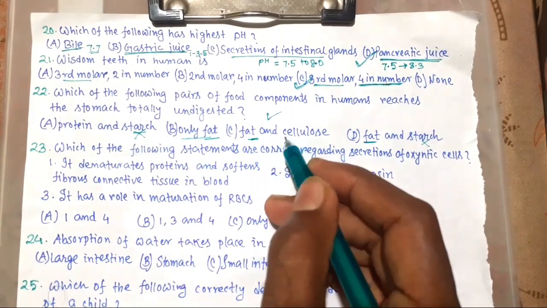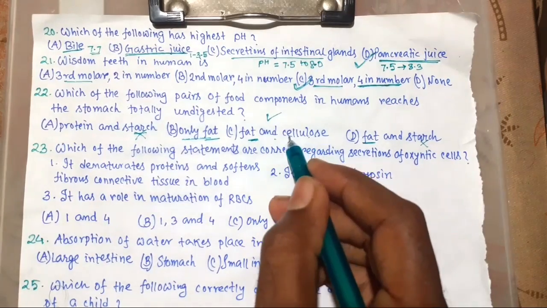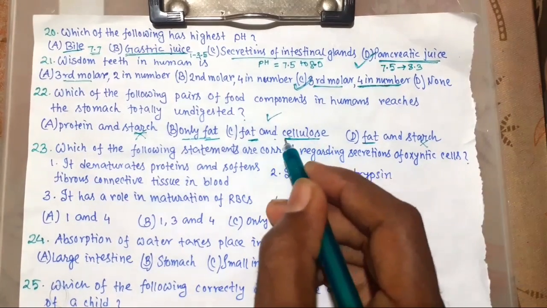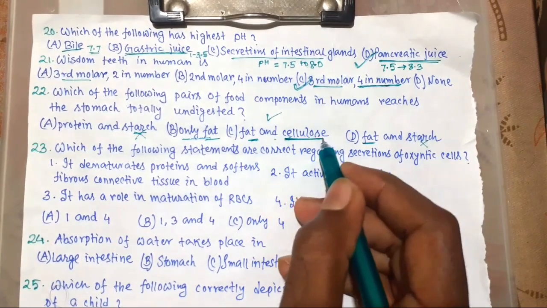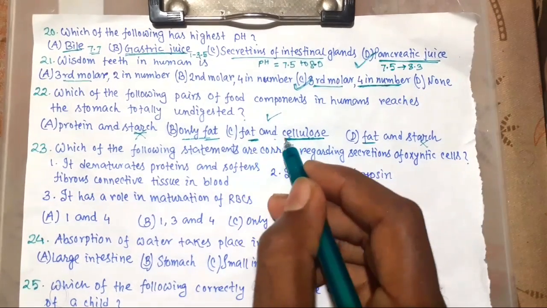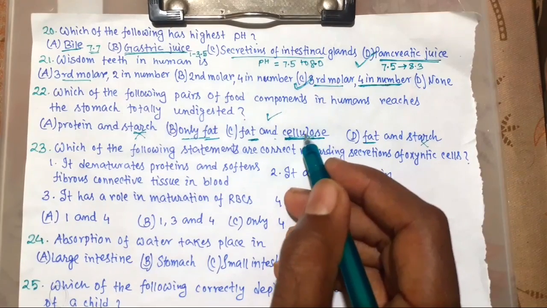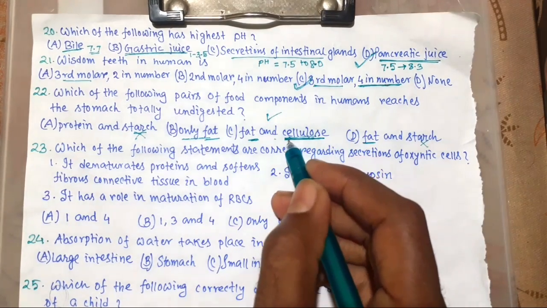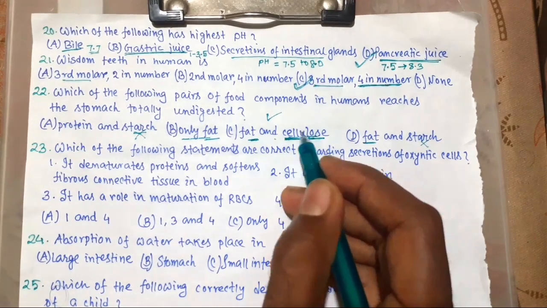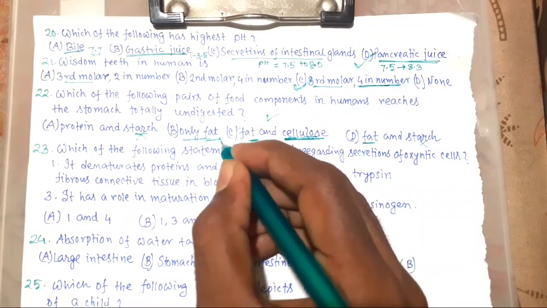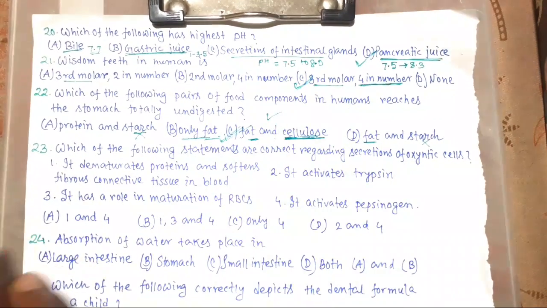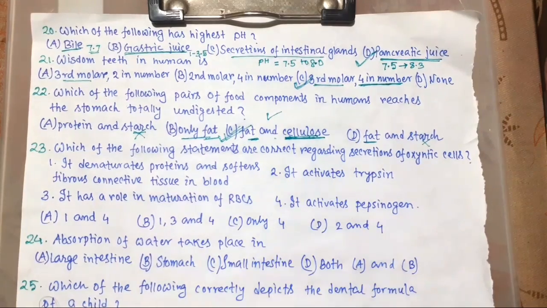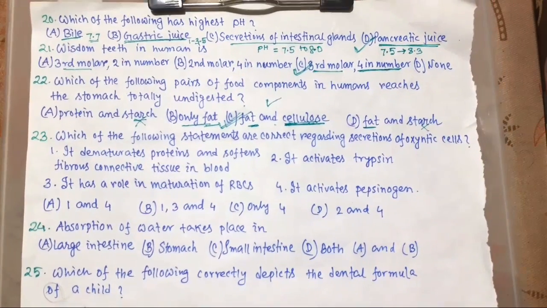Here only fat, and here fat and cellulose. We know cellulose is not digested at all in human beings, so fat and cellulose both will reach our stomach totally undigested. So this is the answer, fat and cellulose.